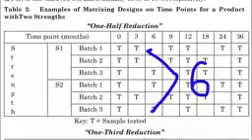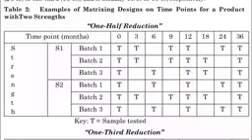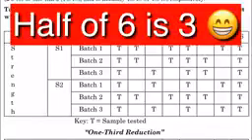Now if we are applying 1/2 reduction matrixing, then we can skip the testing of 3 subsets and we have to analyze the remaining 3 subsets for the 3rd month. Why do we skip 3 subsets, why not 4? The answer is half of 6 is 3 only. That's why we call it 1/2 reduction matrixing.